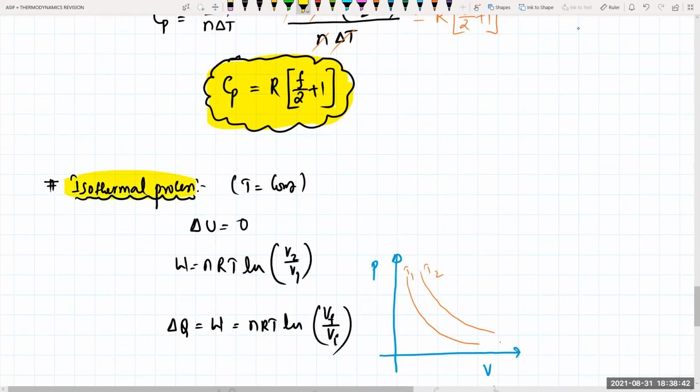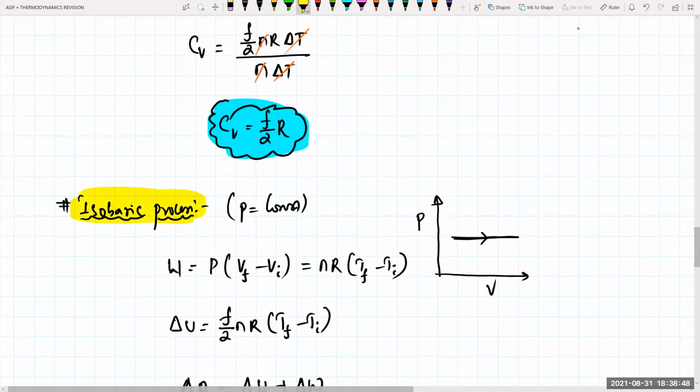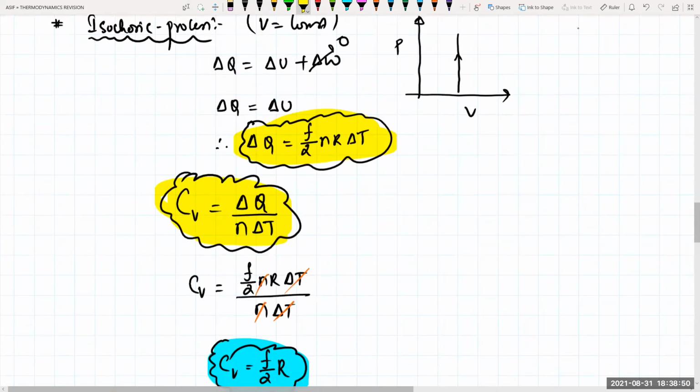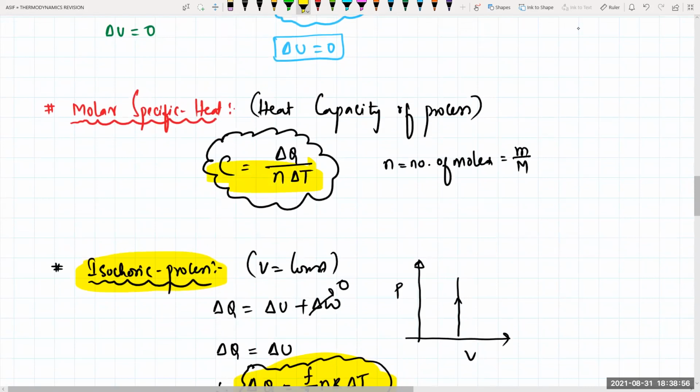So this is your isothermal process, and one more process left out. What is that? Adiabatic process. That I'll do right now. So by this we'll be completing all the thermodynamics basic processes and basic formulas. Then we can concentrate on numericals. This is our standard formula.